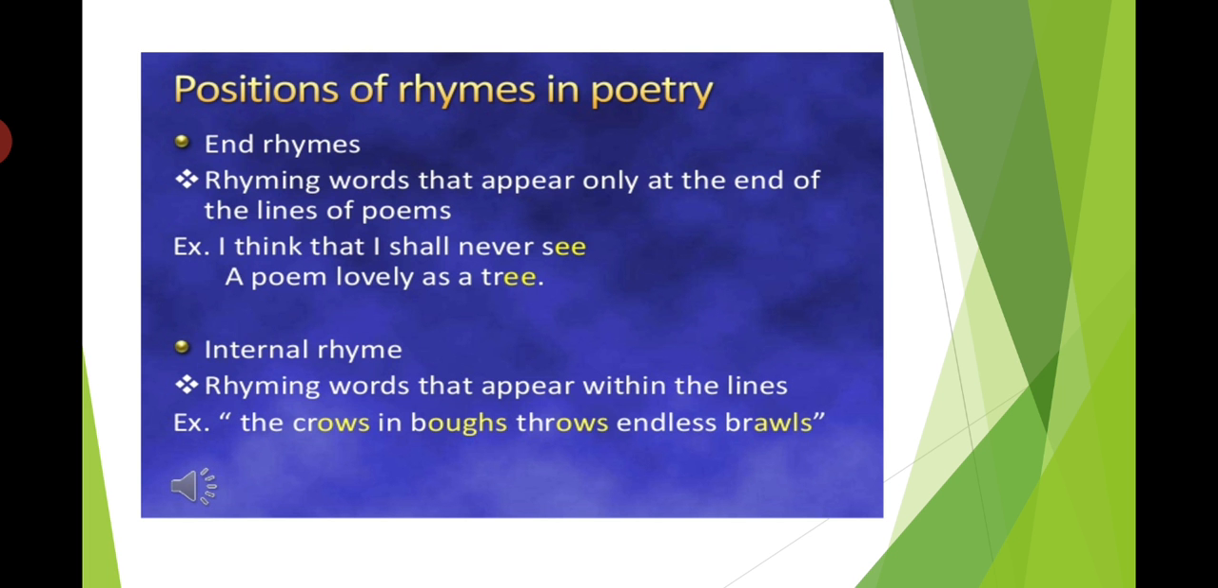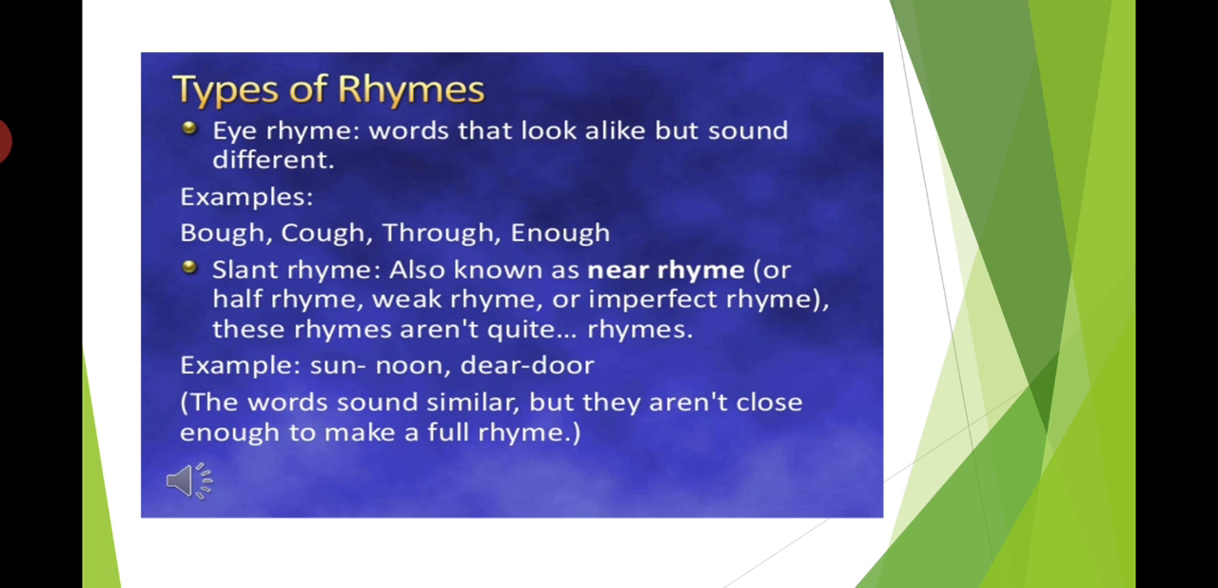Second is internal rhyme, where rhyming words appear within the line. The crows and bows throws endless brawls. So crows, bows, throws: the O sound is being repeated within the line. So this is internal rhyme.